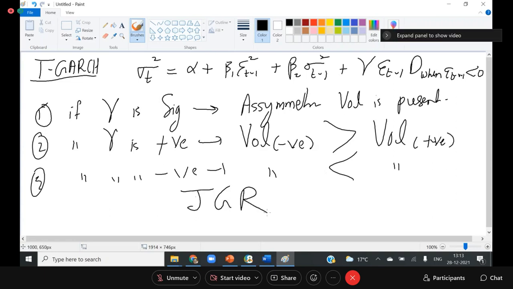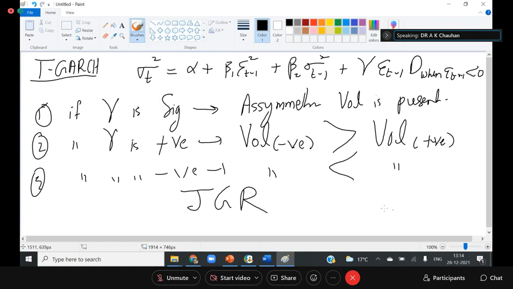Sir, can I interrupt you? Yeah, please. Sir, actually, maybe my doubt is very simple one. First we need to calculate error terms, right, sir? For any economic variable. For example, if I have taken exchange rate, then I need to calculate the volatility of exchange rate. Then from that, we need to take the error terms and plug into this model, right, sir?